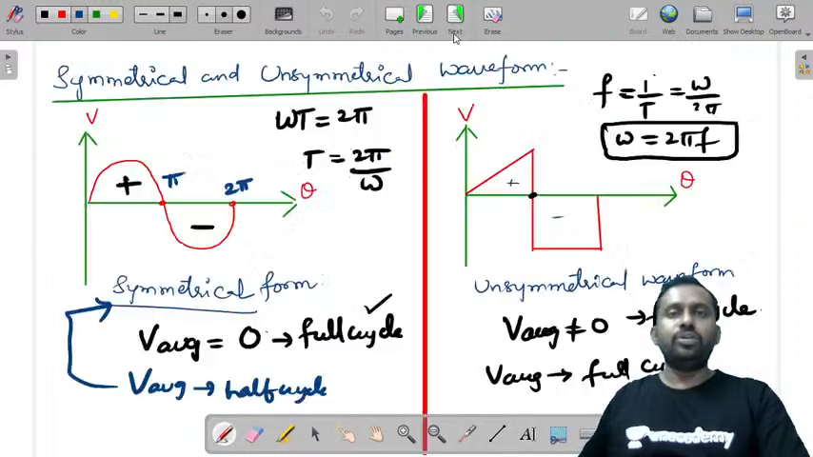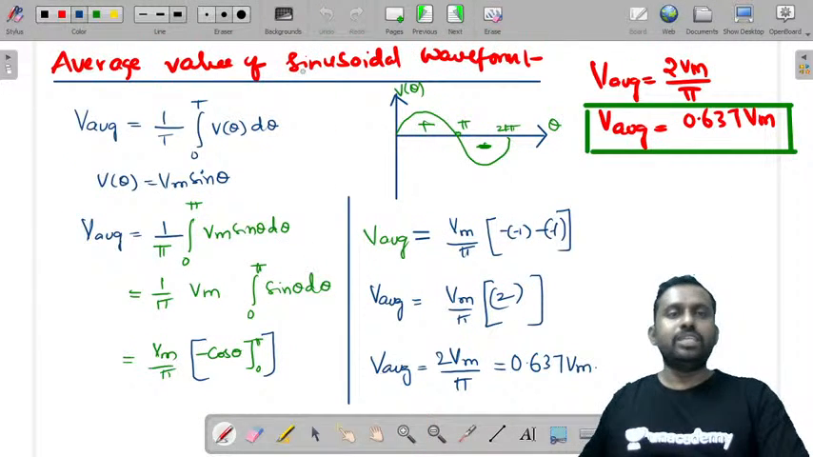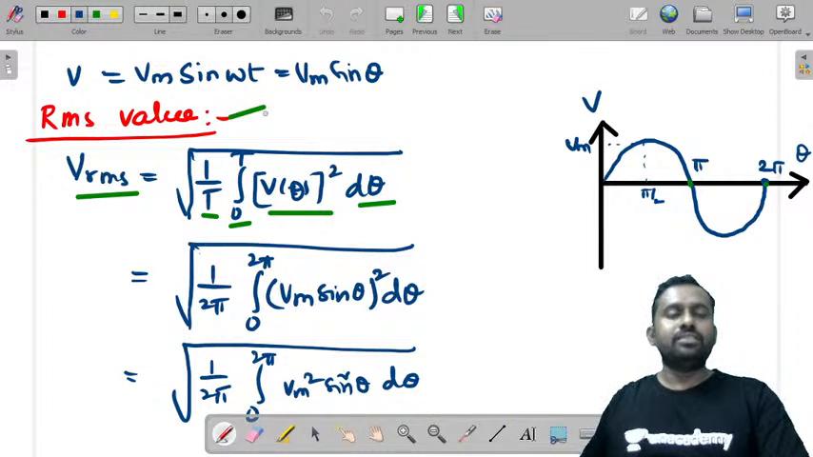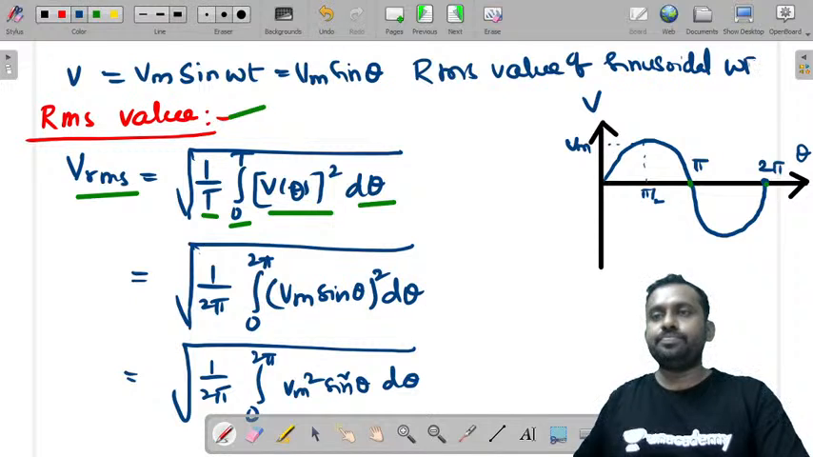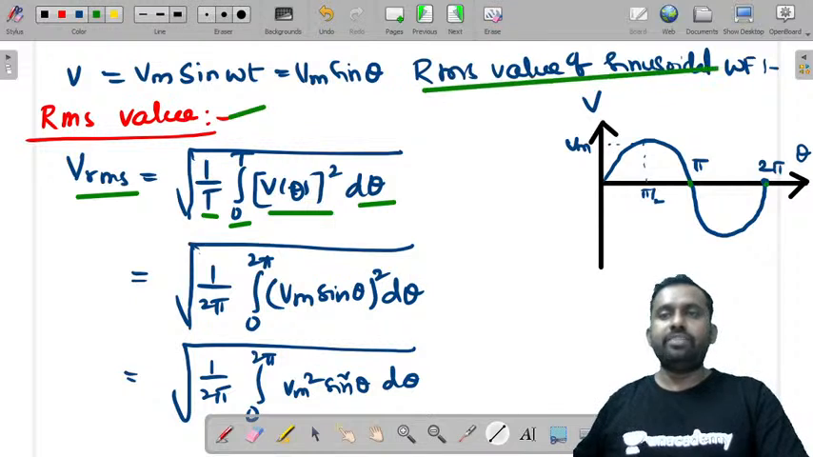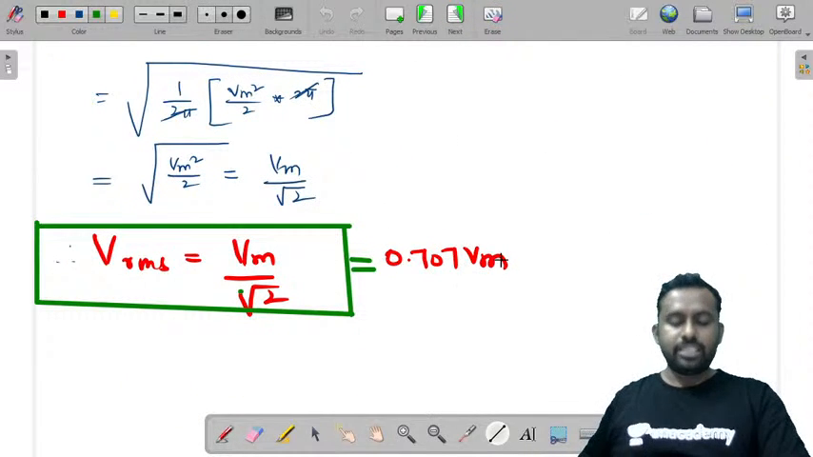So this is how you will find the average value and RMS value of a sinusoidal waveform. This is the RMS value of a sinusoidal waveform, and we have got this as 0.707 Vm.